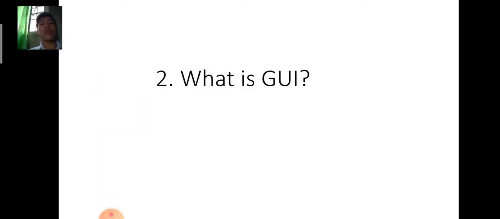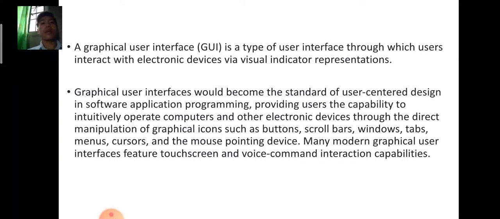What is GUI? A graphical user interface, or GUI, is a type of user interface through which users interact with electronic devices via visual indicator representations.